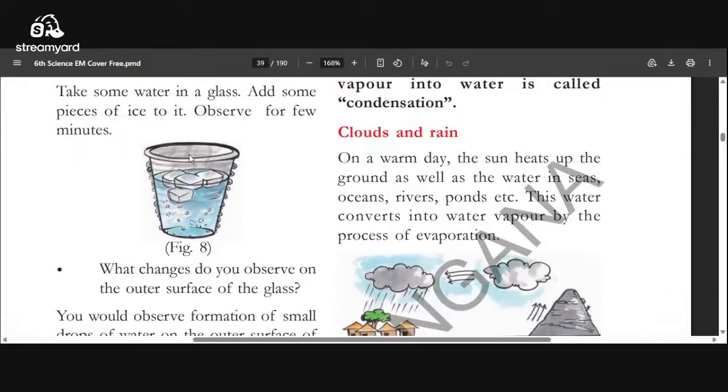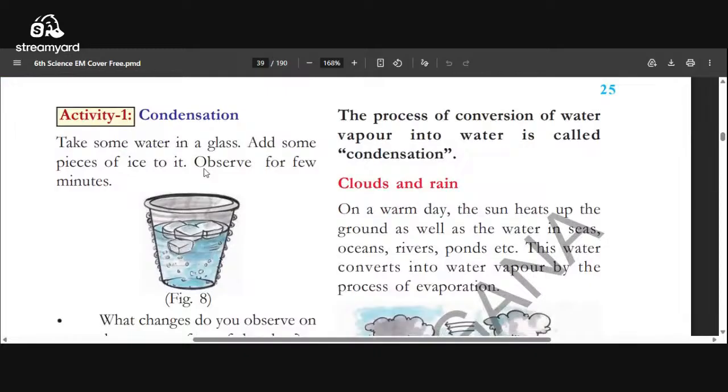Activity one. In this process, take some amount of water in a glass and add some ice cubes inside that water. What will happen? That water gets cool and the glass body also becomes cool. The air in contact with the outside surface of the glass has water vapor in it. Due to the coolness, that water vapor changes into water and forms water drops on the outer surface of the glass.